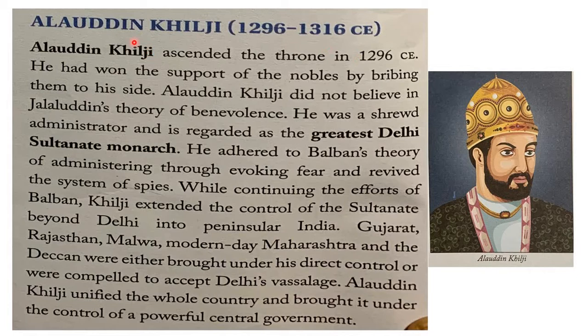That means he became the Emperor of Delhi now, and he won the support of the nobles by bribing them to his side. Already the nobles were with Jalaluddin Khilji through peaceful talks. Jalaluddin Khilji had a very good relation with his nobles, but the nobles were not in favor of Alauddin Khilji. So what did Alauddin Khilji do now? He bribed them. That means by adopting a corrupt practice, by giving money or some kind of wealth or positions, he made all the nobles support him as the sultan.